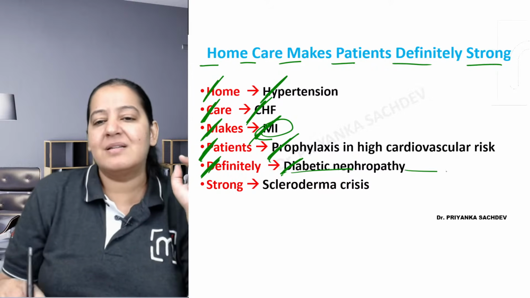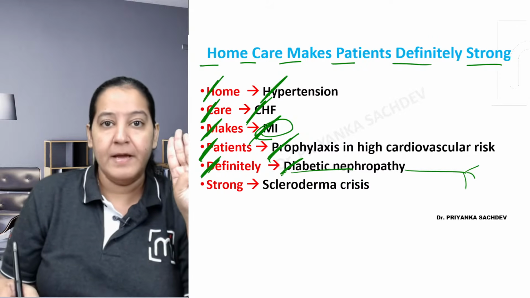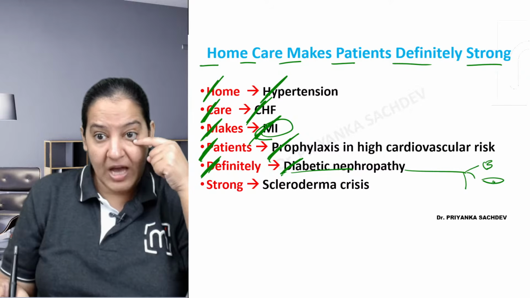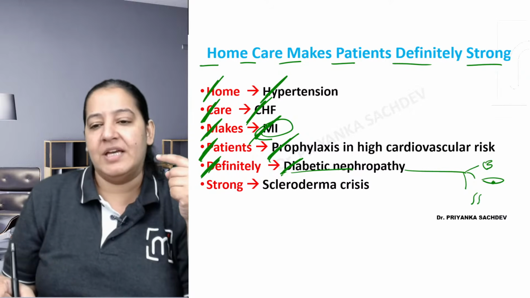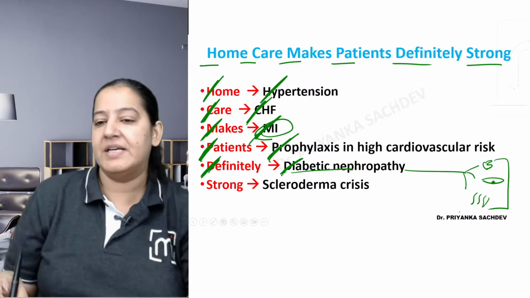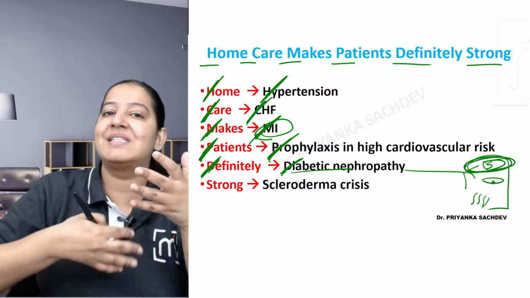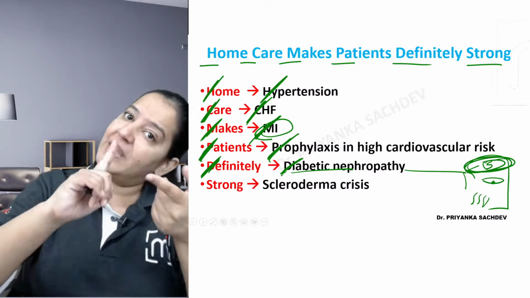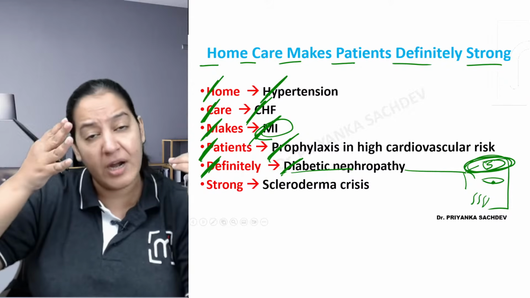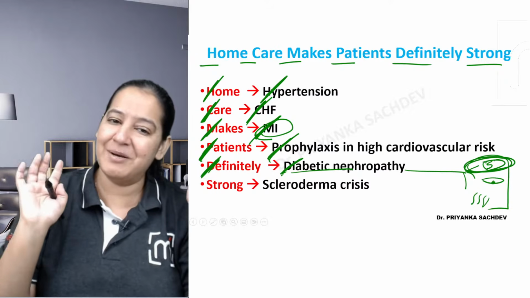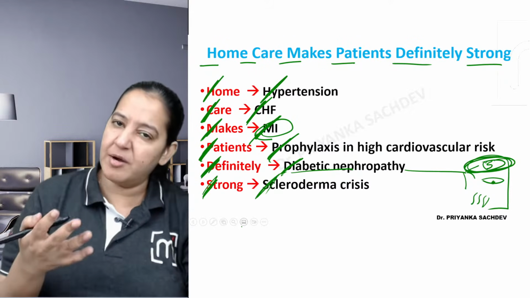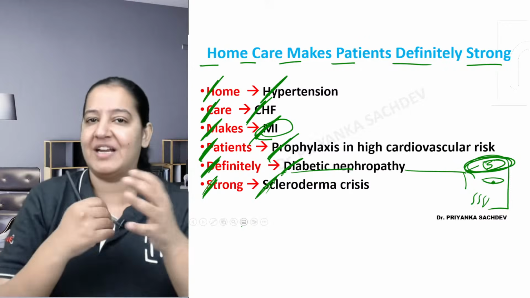Right? Definitely, D stands for diabetic nephropathy. You know, diabetes is a disease which causes 3 complications. Nephropathy, the kidneys are damaged; retinopathy, the eye is damaged; and neuropathy, the nerves are damaged. These are the 3 complications of long run diabetes. So diabetic patients should be given ACE inhibitors so that diabetic nephropathy will not happen in future, or that can be delayed. Give me a thumbs up, right? And strong ka S stands for scleroderma. In scleroderma crisis, patients have severe hypertension, that can be given.